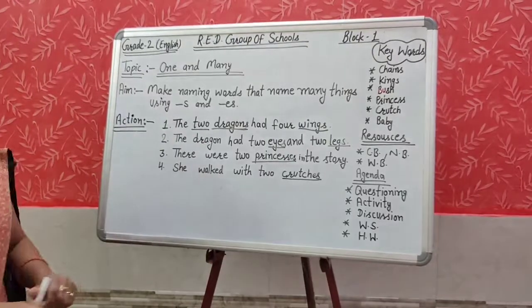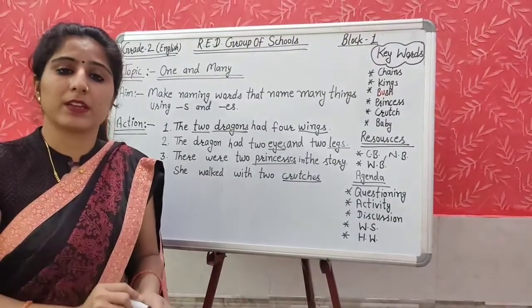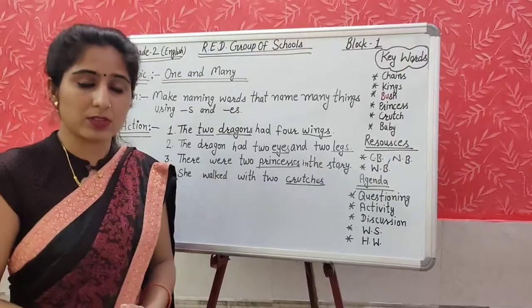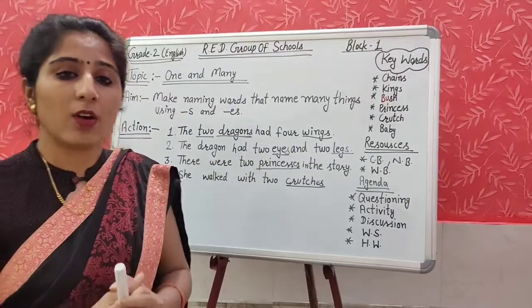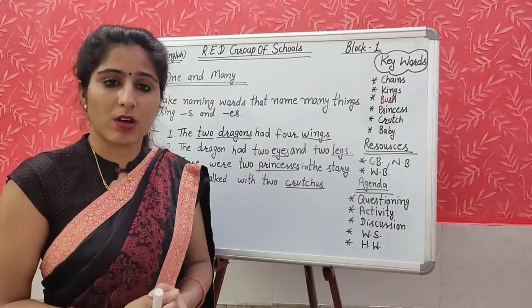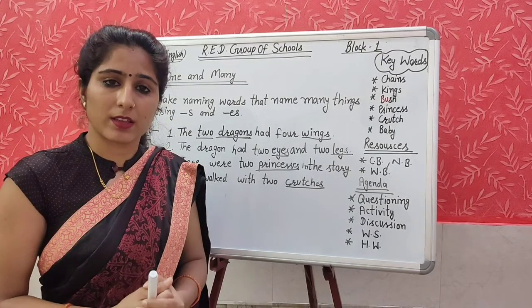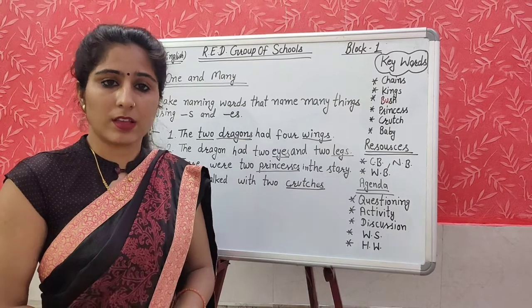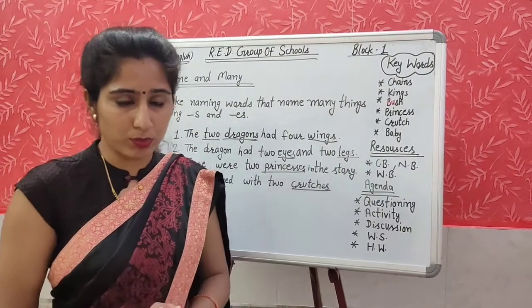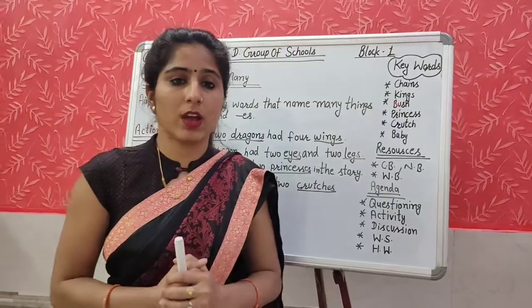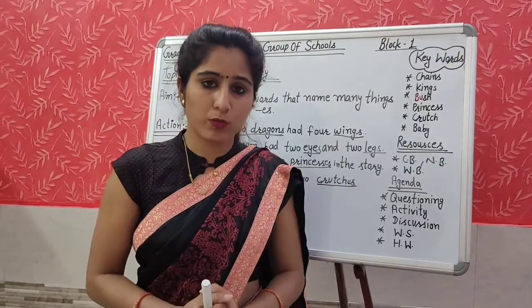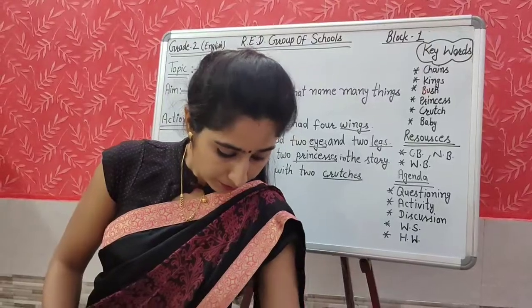So this is how we are making many things, the naming words which are more than one often end with S or ES. So students, the words I have underlined are the plural words. More than one thing are called plural words. Yes, now what we are going to do, you will read the story Anya and the Dragon. How many pages will you read?